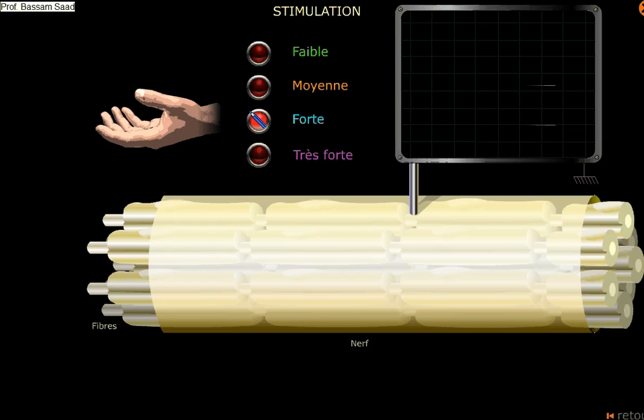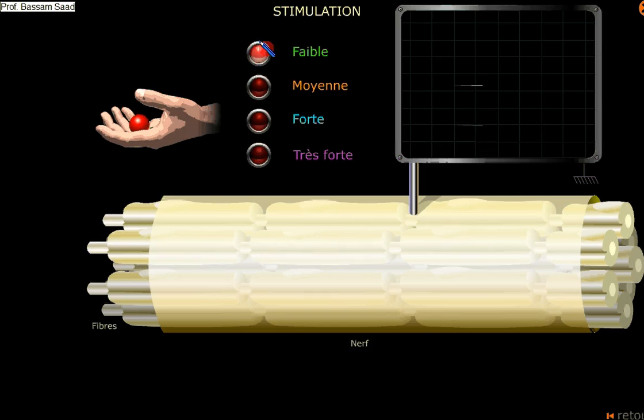In reality, it would have been better if the first stimulation was not giving any action potential. But in this case, when I stimulate with low intensity, only one fiber, this fiber, look at the light here. One fiber is stimulated, and you observe an action potential on the oscilloscope, of course.